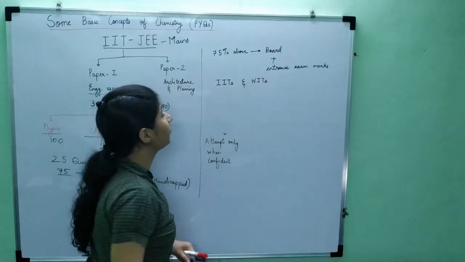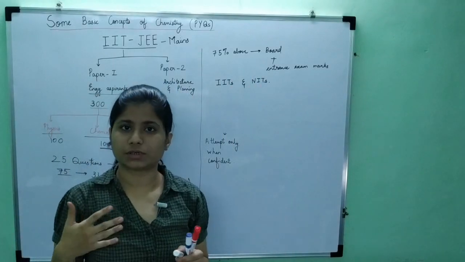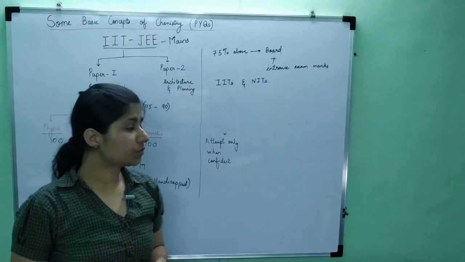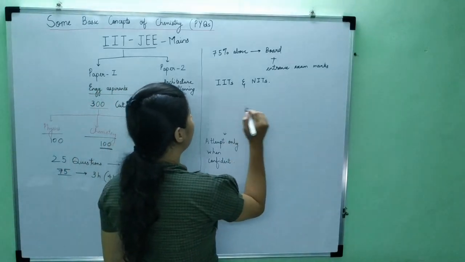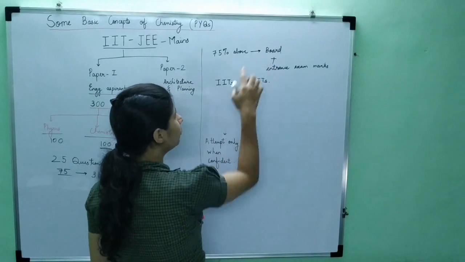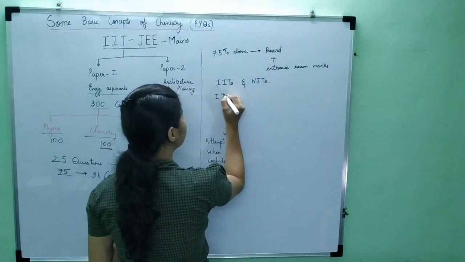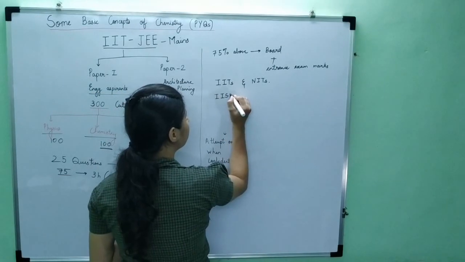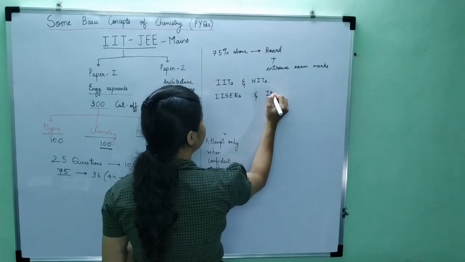But if you appear for JEE Advanced, and there is also a cutoff score in JEE Advanced, if you qualify and get a good score, then depending on those marks and your board result, you can get IISERs and IISc.